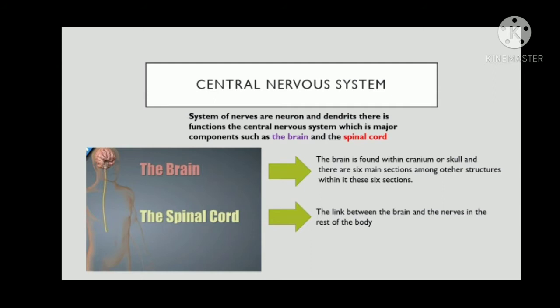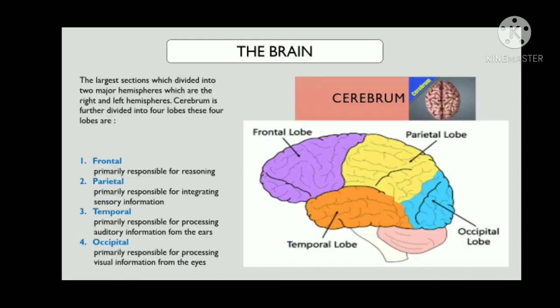The 6 main sections of the brain are cerebrum, diencephalon, midbrain, pons, and medulla oblongata. And the second component of the central nervous system is the spinal cord. The spinal cord is the link between the brain and the nerves in the rest of the body.